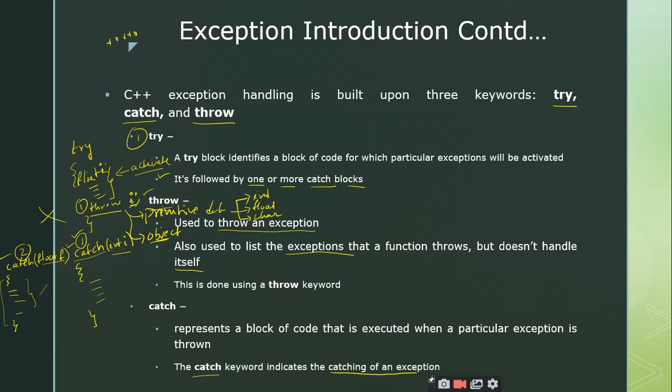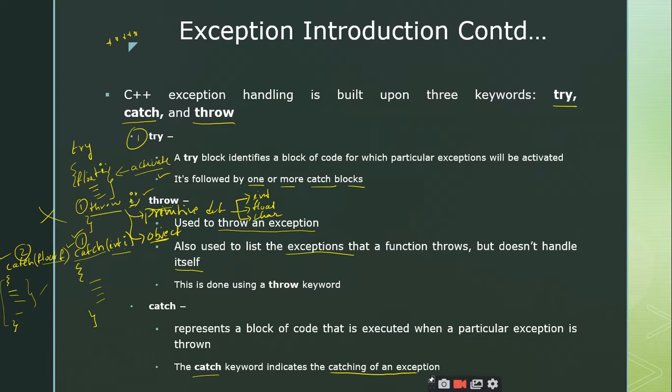Throwing is done using the keyword throw, which is placed inside the try block. Once you identify the exception, you should throw it. Therefore the try and throw will be combined. So the try block consists of a throw statement, the throw keyword.